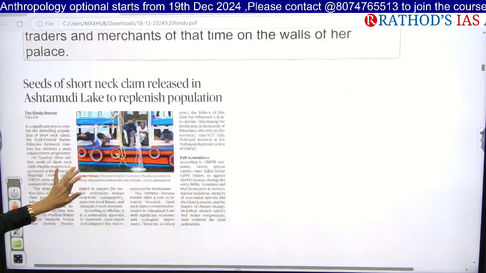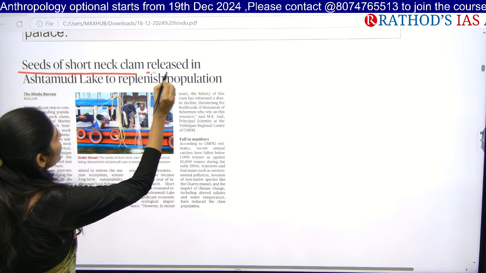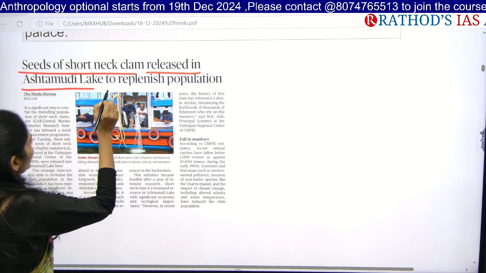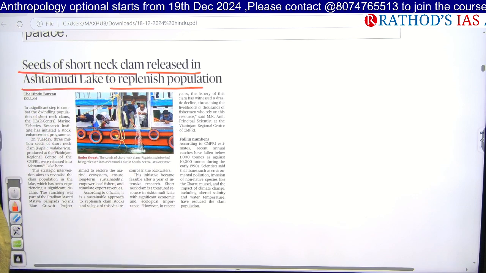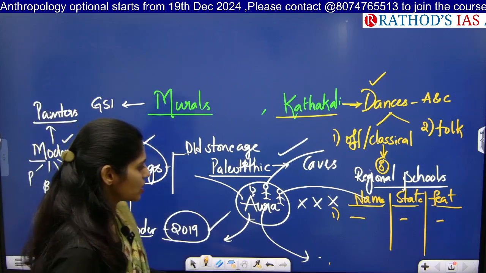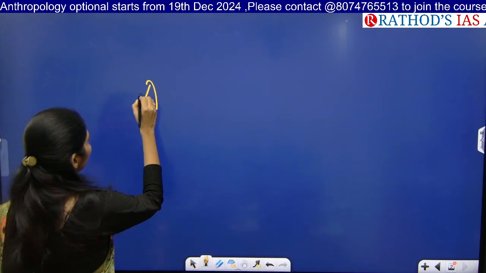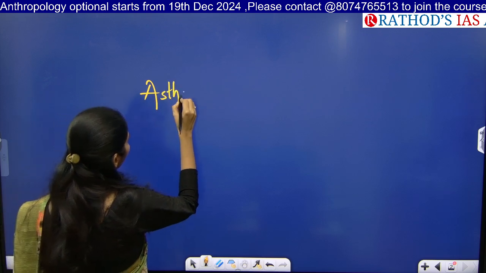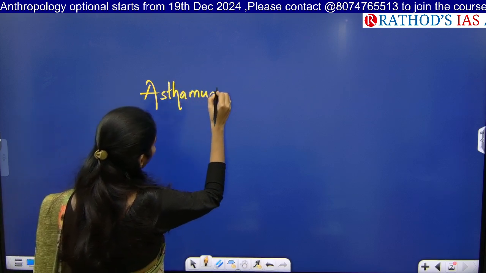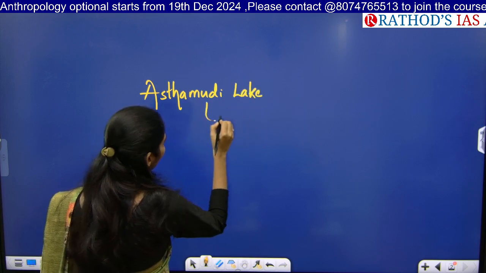Yeah, see this article. Seeds of short neck clam released in Ashtamudi Lake to replenish population. So what is the keyword here? Ashtamudi Lake, yes. So what happened in this Ashtamudi Lake? Tell me some basic facts that you know about this Ashtamudi Lake. Ashtamudi Lake is in which state? Yes, in the state of Kerala.